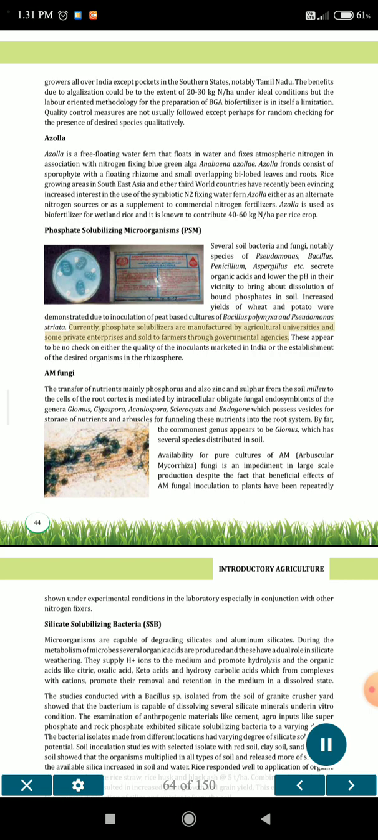Currently, phosphate solubilizers are manufactured by agricultural universities and some private enterprises and sold to farmers through governmental agencies. There appears to be no check on either the quality of the inoculants marketed in India or the establishment of the desired organisms in the rhizosphere.